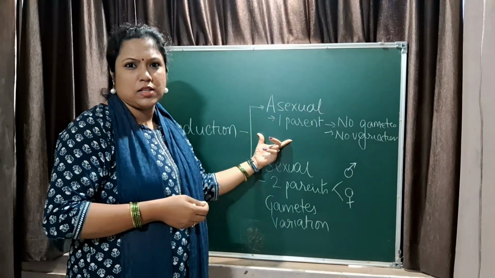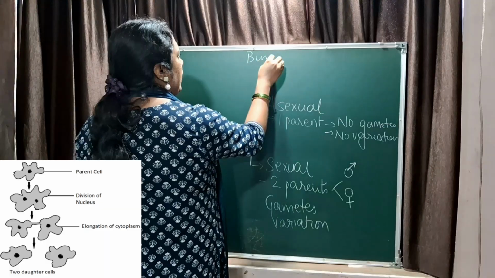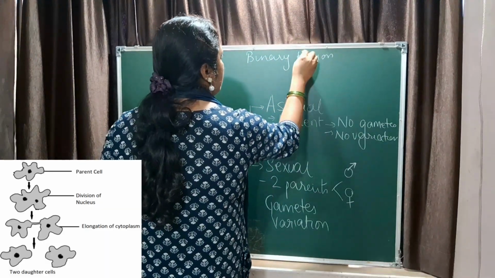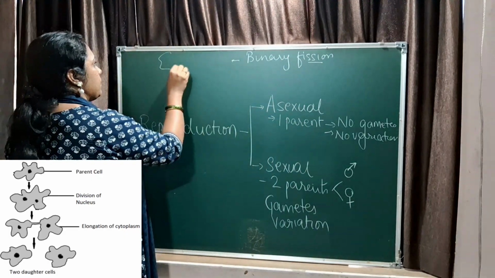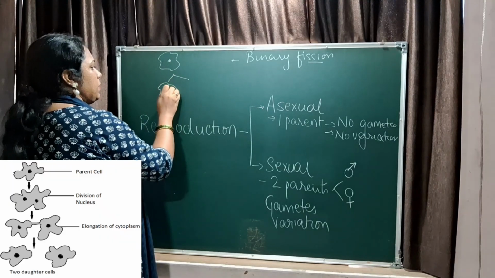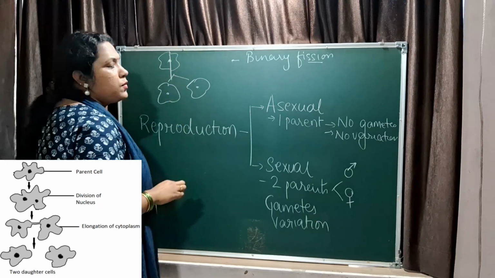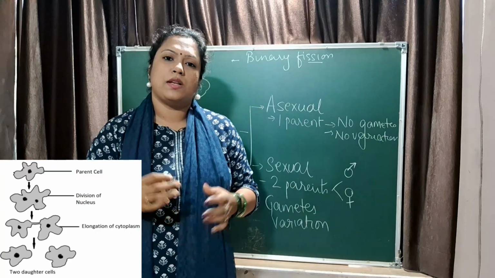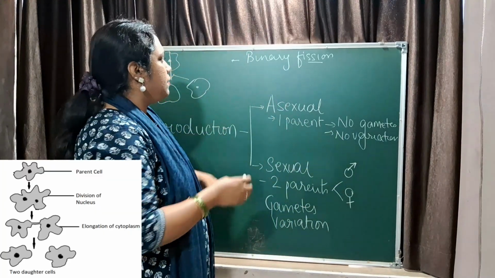So let's go back. So this is asexual and sexual reproduction. We will talk a little about asexual reproduction. The methods of asexual reproduction include binary fission, right? As we have seen in bacteria in the previous chapter, here we can talk about amoeba. Amoeba basically splits into two, baby amoeba you can say. First there is a nuclear division and then there is a division of the cytoplasm. Finally two baby amoeba are formed. This is binary fission.